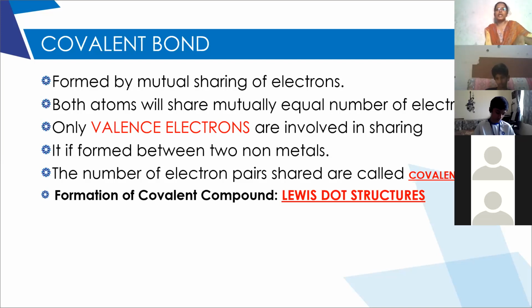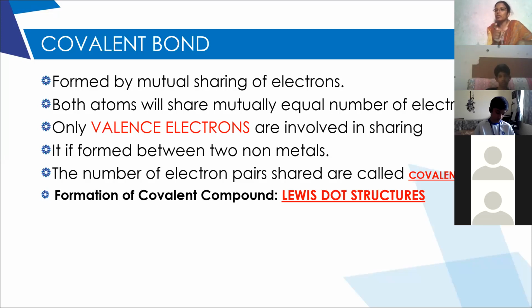Next, coming to covalent bond. Covalent bond is formed by mutual sharing of electrons. For example, if 2 oxygen atoms are there, both the atoms tend to gain electrons, right? It's not that one atom has to lose and another atom has to gain. Mostly when 2 non-metals come together to combine, as both the atoms require to gain electrons, they will share the electrons.